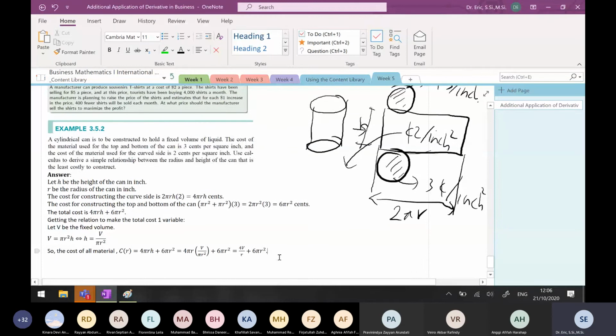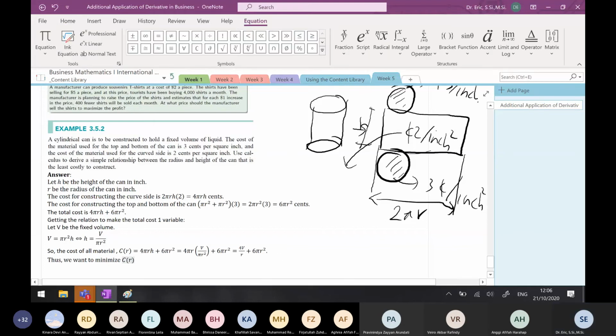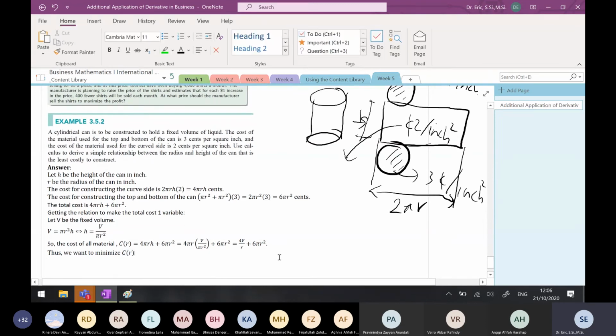So for now, we want to minimize C(R). We want to minimize C(R) at what interval?